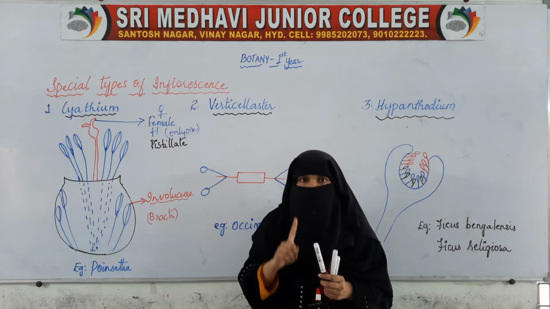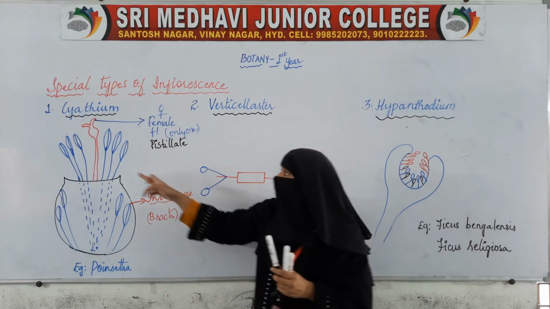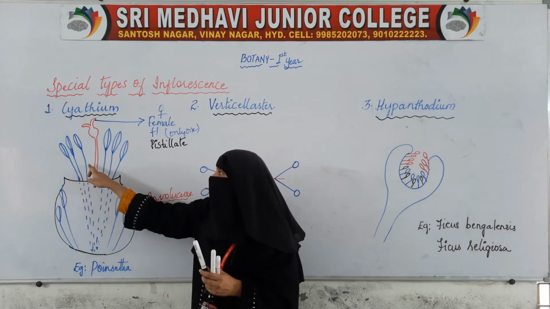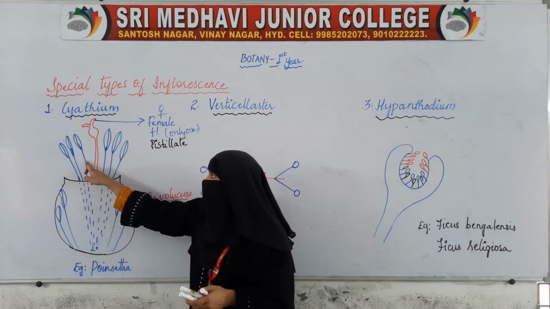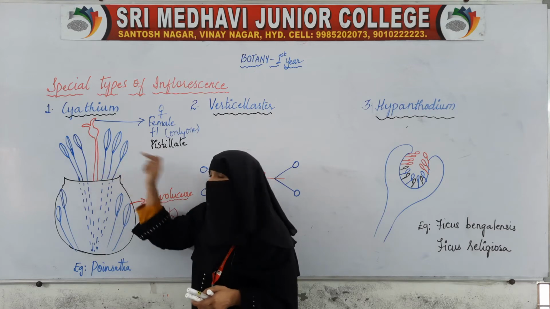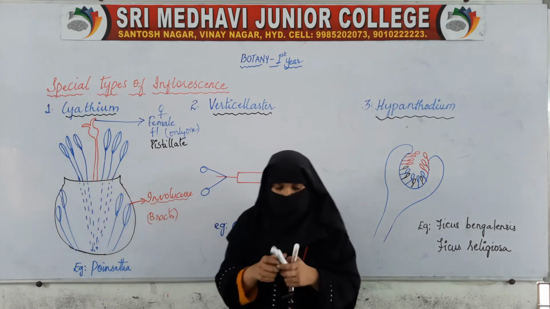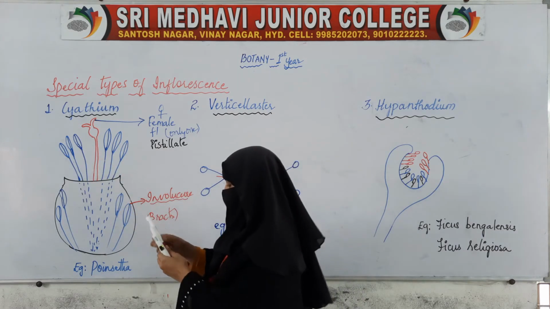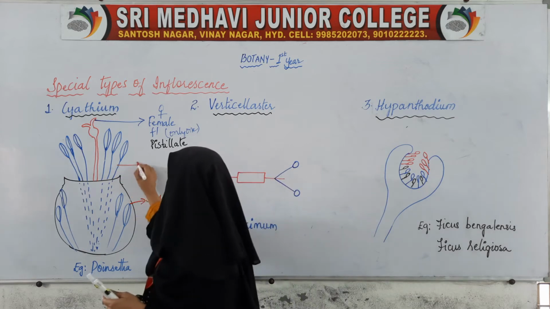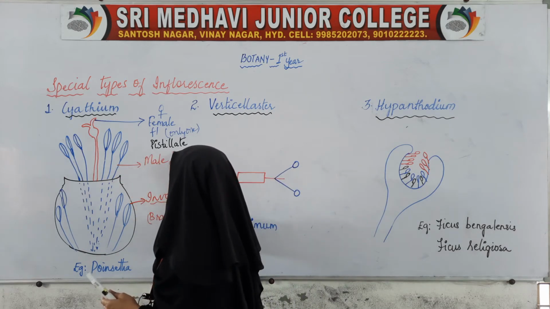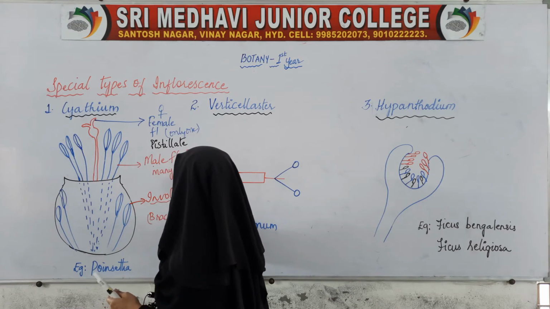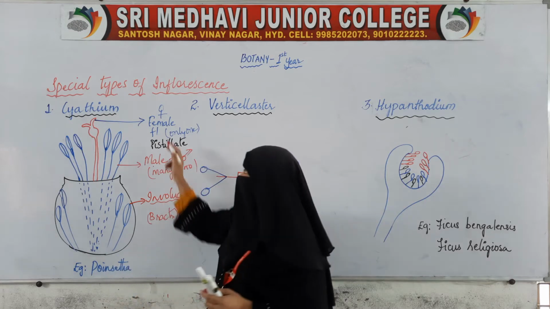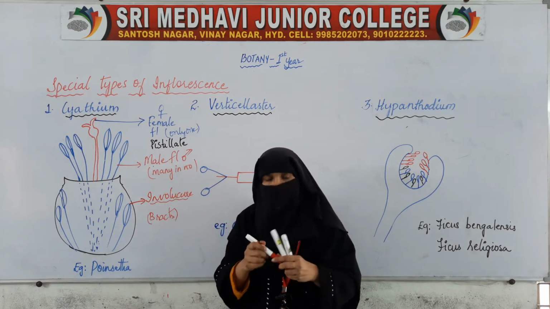Only one pistillate flower will be present and there will be many male flowers. This is one male flower, this is another male flower, and another. Many male flowers will be present, many in number, while the female flower will be only one.